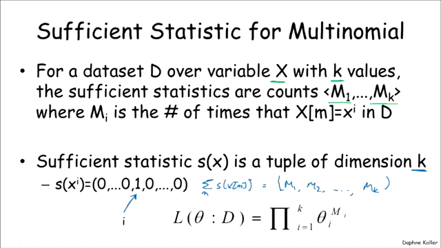And this is a sufficient statistic because the likelihood function can then be reconstructed as a product of theta i to the power Mi, where theta i is the parameter for x equals little xi.